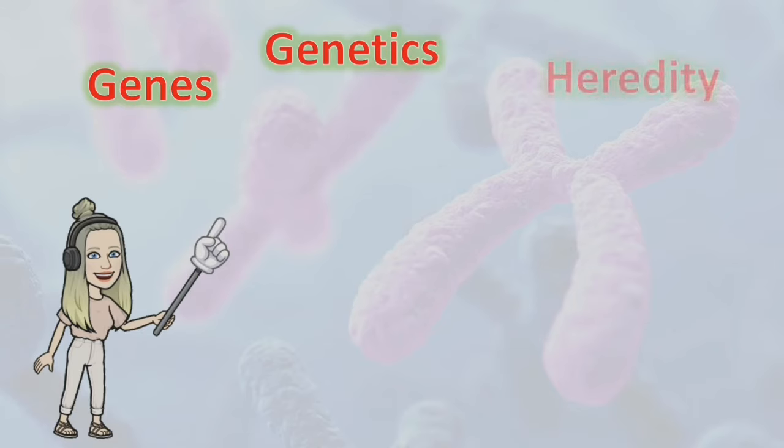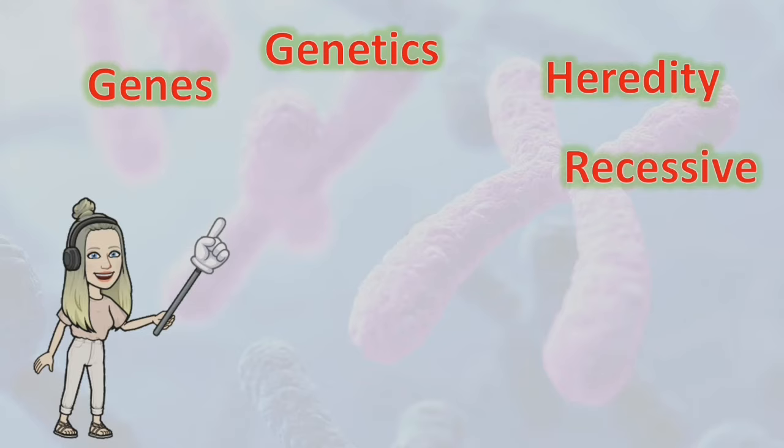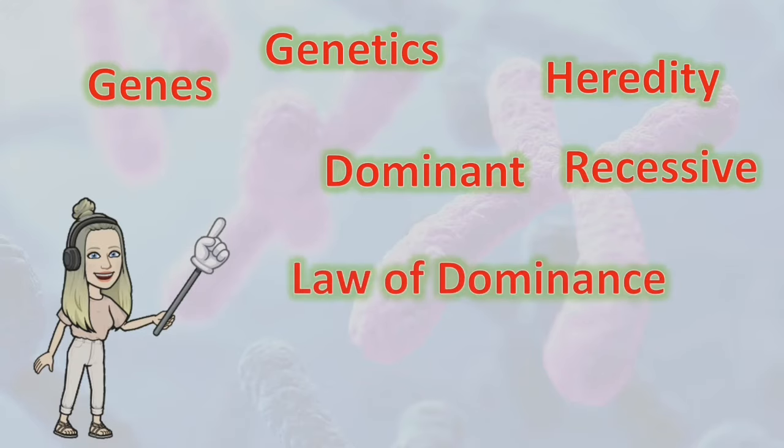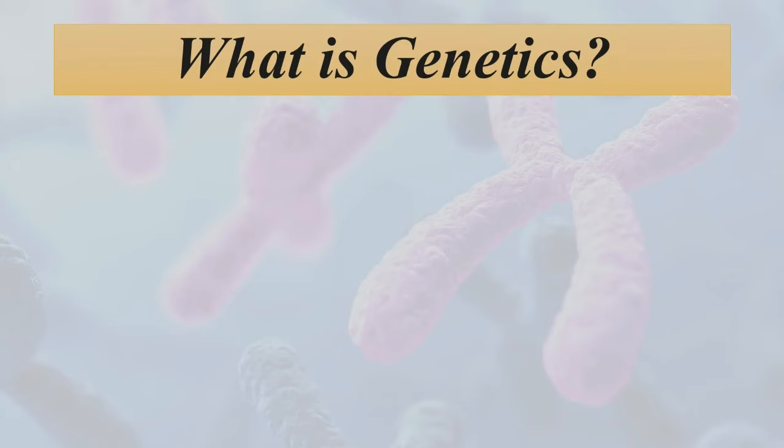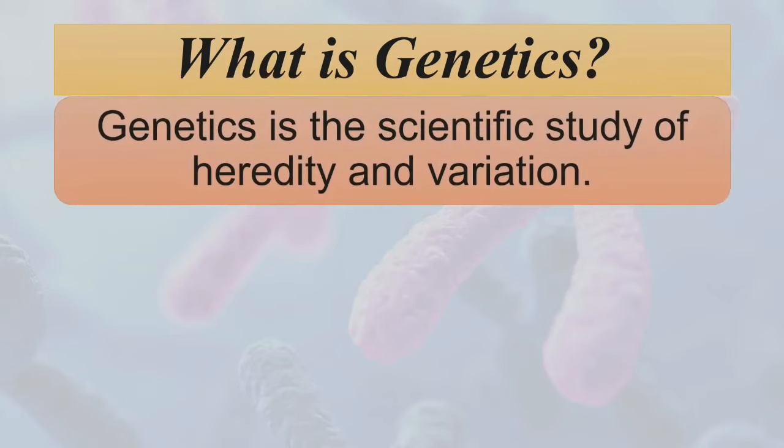Genes, genetics, heredity, recessive, dominant, law of dominance, alleles, and law of segregation are some of the words that you might encounter as we go along in our lesson. So our topic for today is about genetics, particularly Mendelian genetics. So what is genetics? Genetics is the scientific study of heredity and variation.